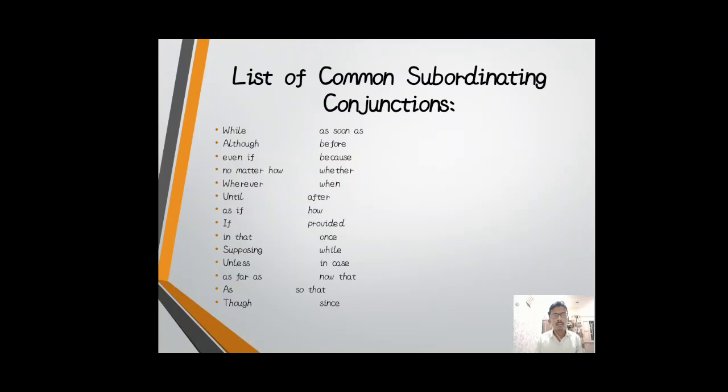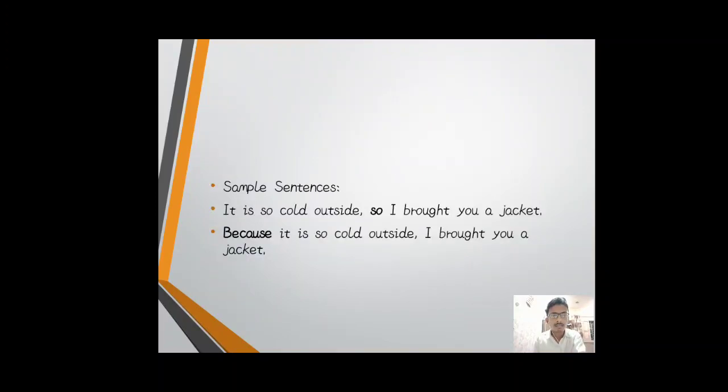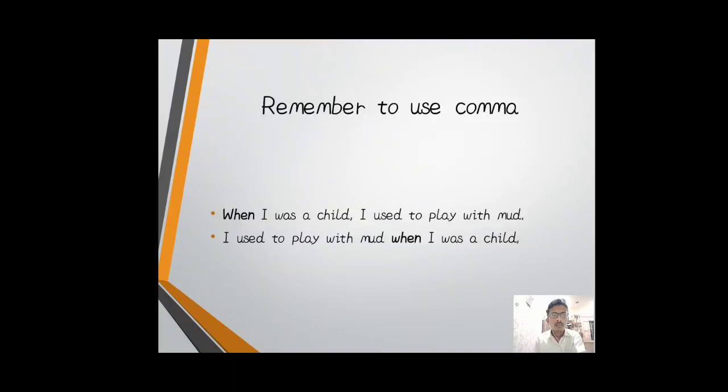Here is a list of some subordinating conjunctions you can remember. Remember to use a comma. When I was a child, I used to play with mud. In this sentence, if the subordinating or dependent clause comes first, we have to use a comma in the middle. But if that clause comes at the end of the sentence, we cannot use a comma.